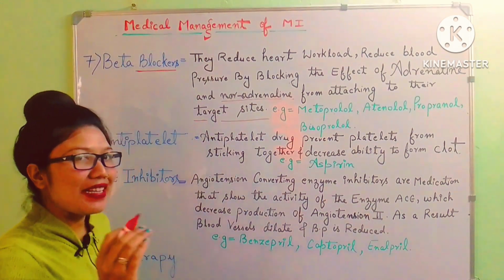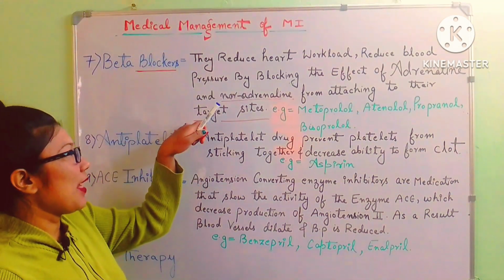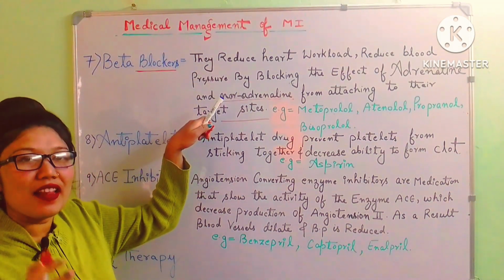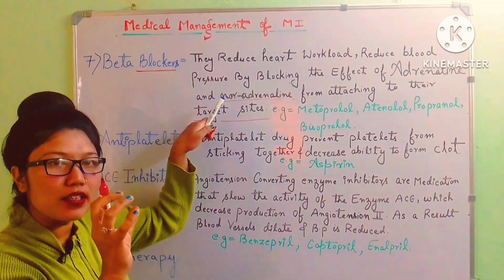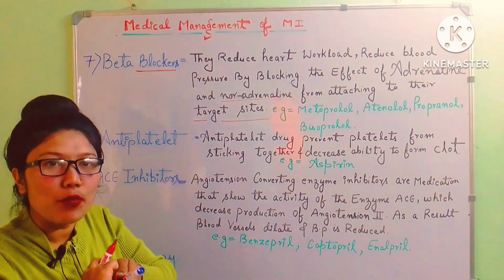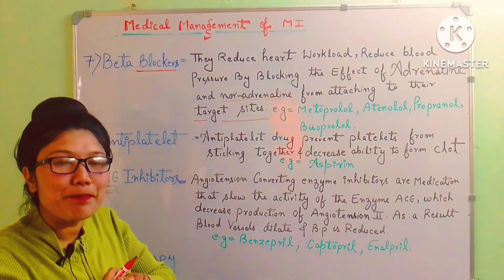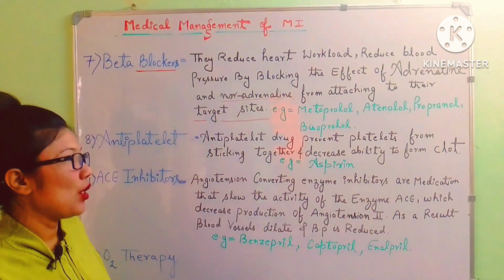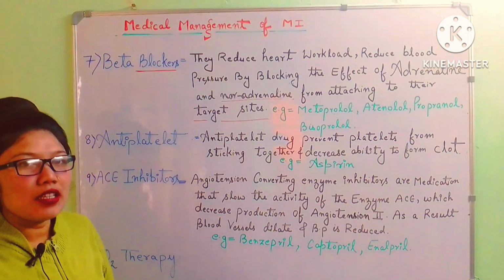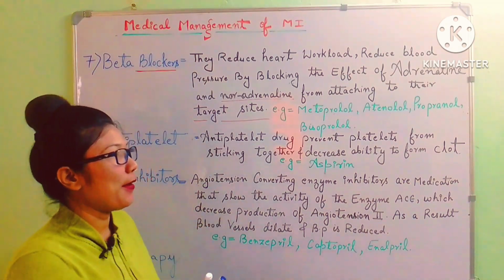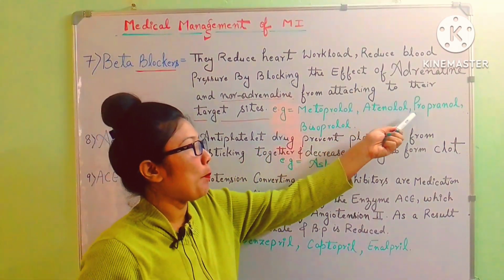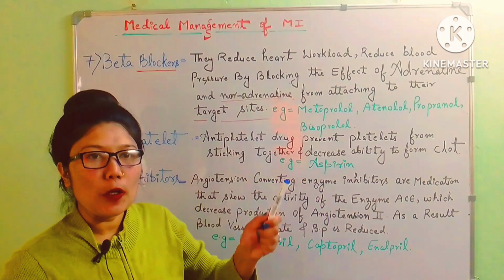Where is the target site? It is the beta 1 receptor at the heart pacemaker site. You are blocking these hormones because they are increasing the sympathetic activity in the body. Mainly these drugs end with LOL, like metoprolol, atenolol, propranolol and bisoprolol.